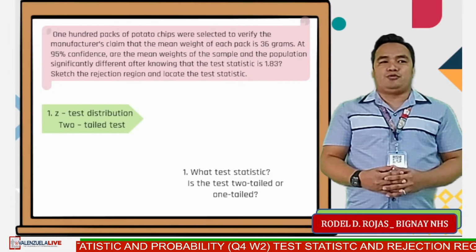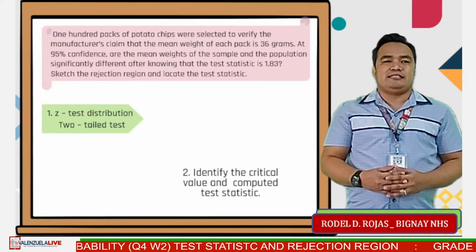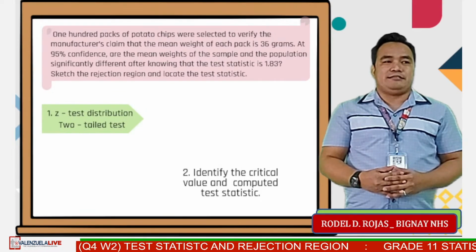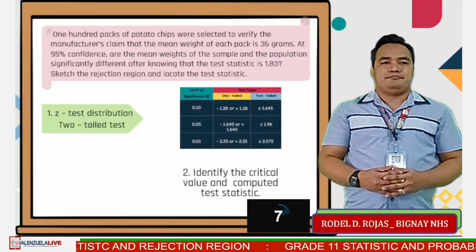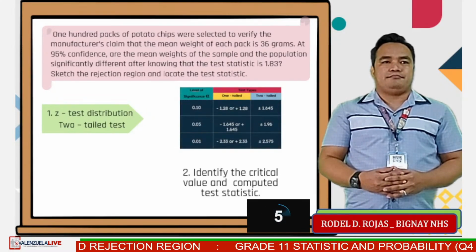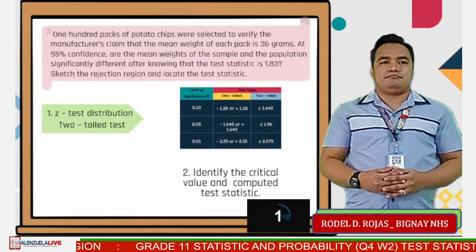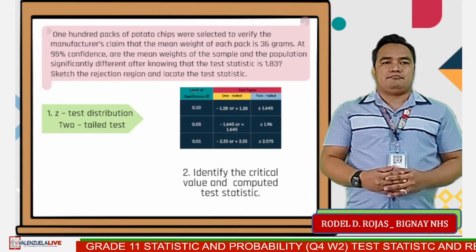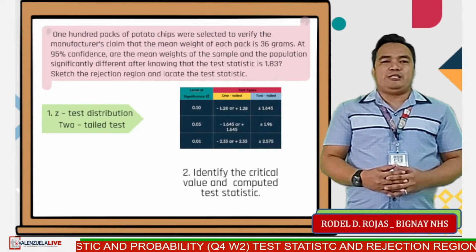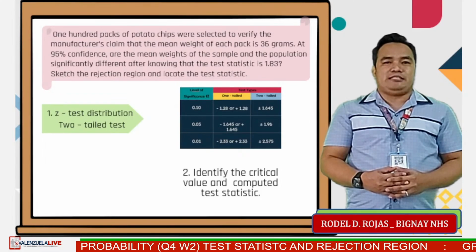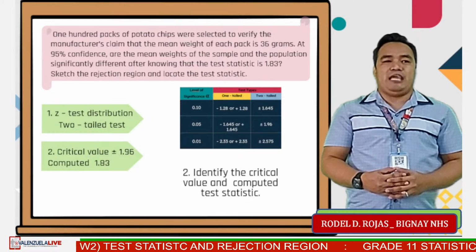For step number 2, identify the critical value and computed test statistic. 10 seconds, go. Time is up. The critical value is positive negative 1.96 and the computed test statistic is 1.83.